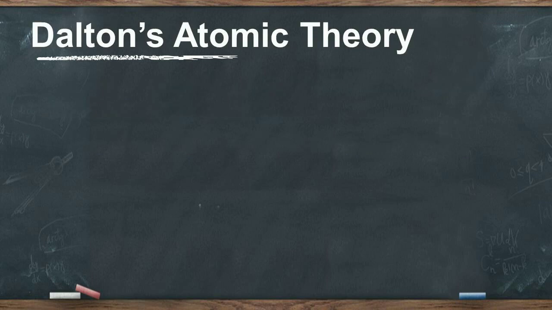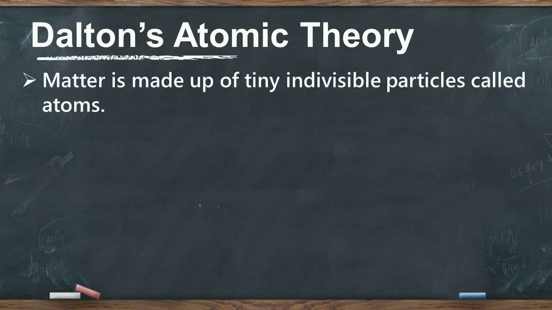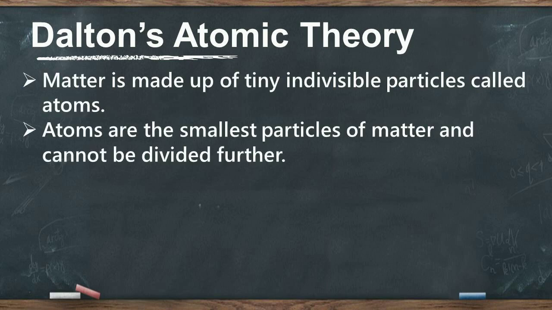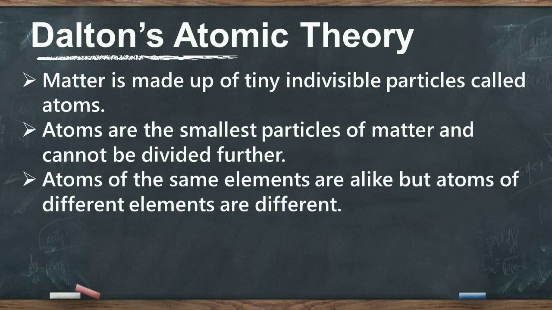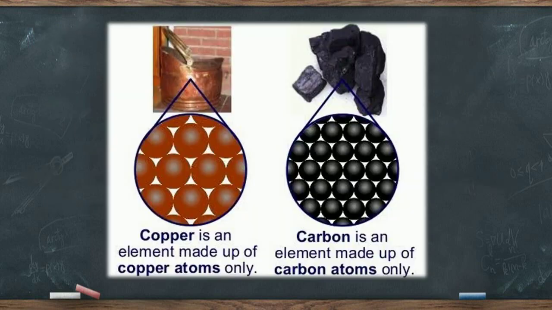Let's study the main points of Dalton's atomic theory. He said that matter is made up of tiny, indivisible particles called atoms. Atoms are the smallest particles of matter and cannot be divided further. Atoms of the same element are alike or identical, but the atoms of different elements are different. For example, all the atoms of copper are alike and all the atoms of carbon are alike, but the atoms of copper and carbon are different from each other.